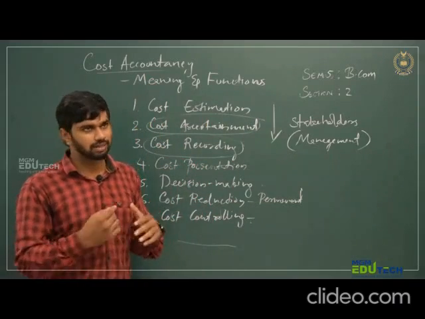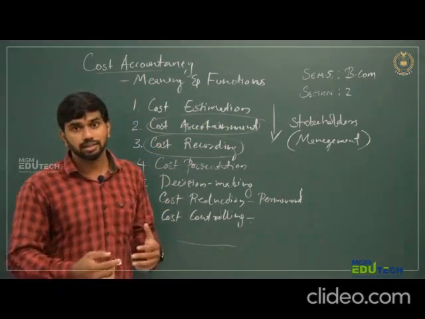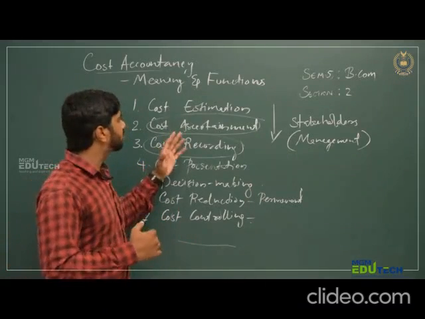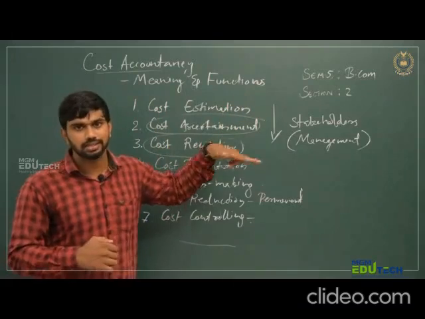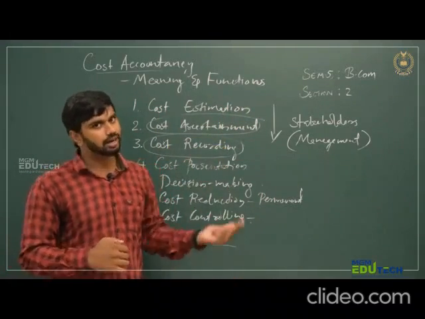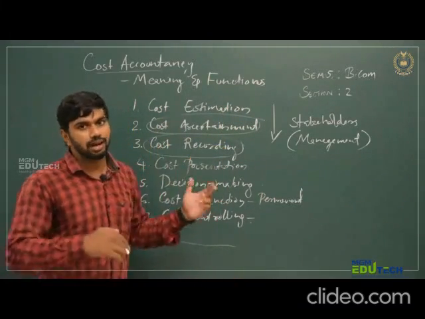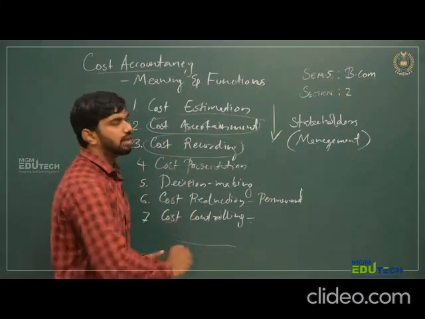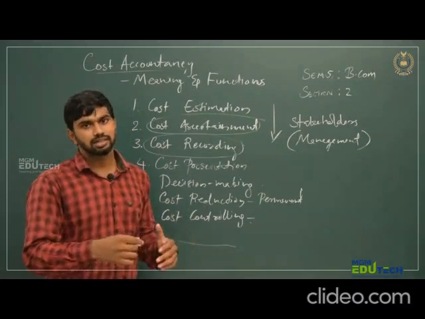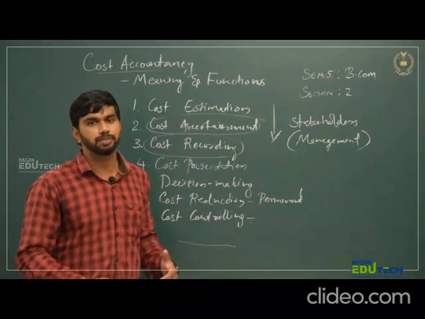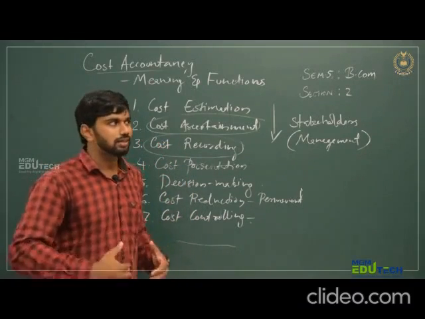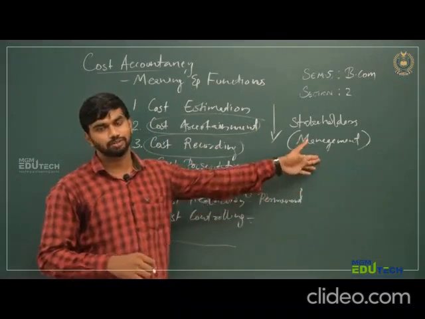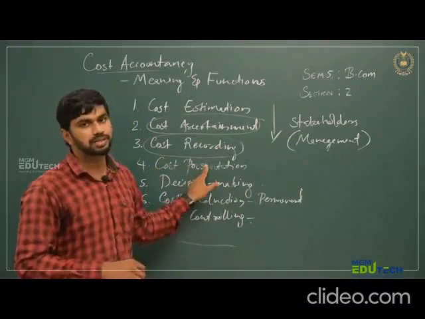Cost accountancy is associated with ascertainment and controlling of the cost of the organization, and the functions begin from cost estimation, that is predicting in advance, and ascertainment, understanding the real cost. After understanding the real cost, it will be recorded. After recording many transactions, and after analysis and interpretation, the cost accountant will submit to the management, the main stakeholder of cost accountancy, that is cost presentation.